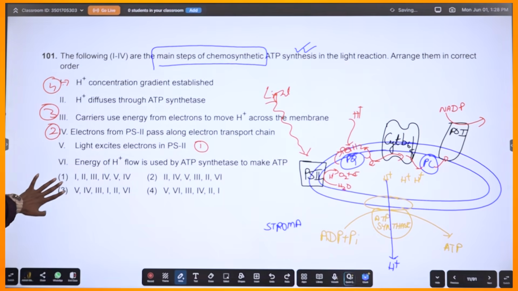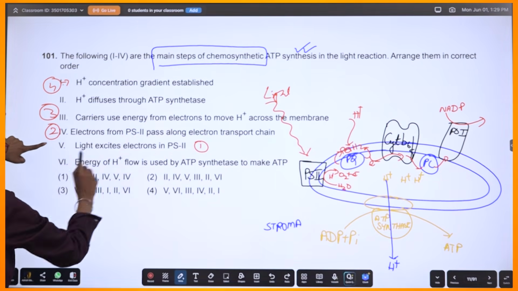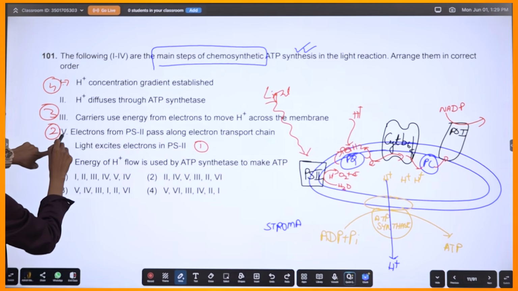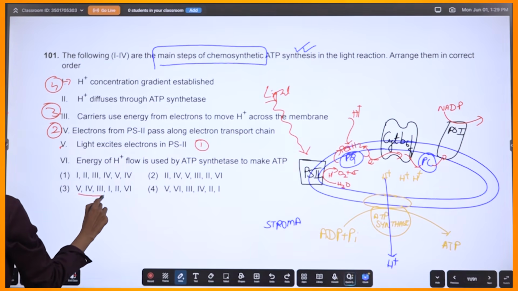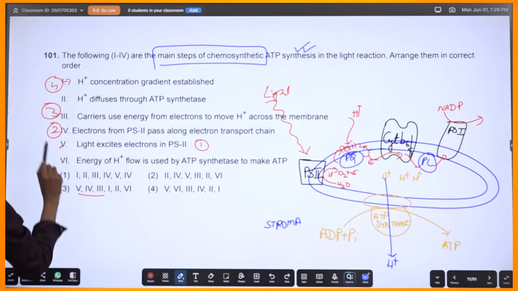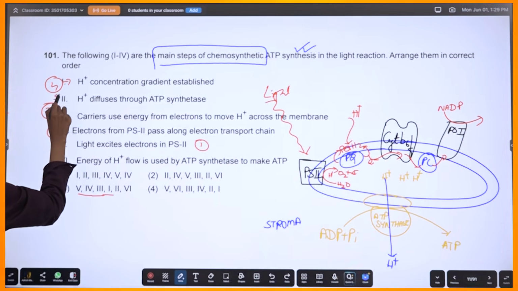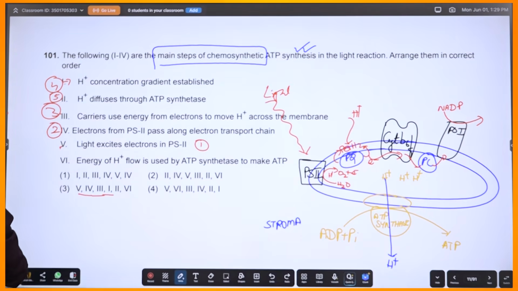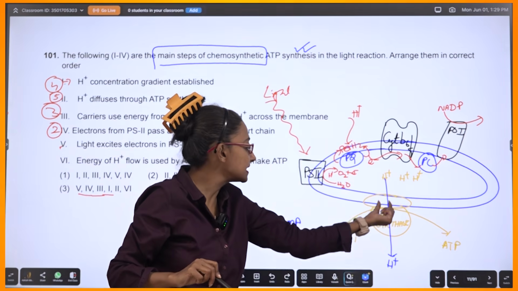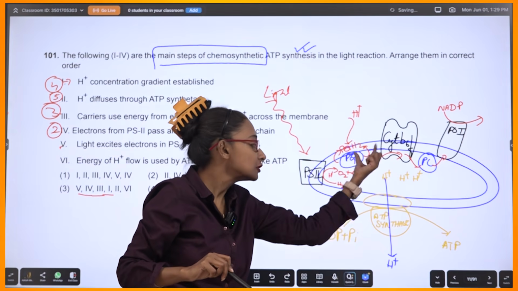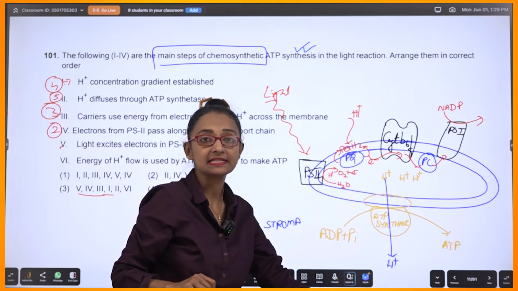So where did I start from? 5, this is 5, 4, 3, and then I'm taking this one. So first statement, that means this is going to be my fifth statement, correct? H plus ion accumulation will happen here, and this H plus will start flowing out through the F0, F1 complex, which is nothing but ATP synthase, right?